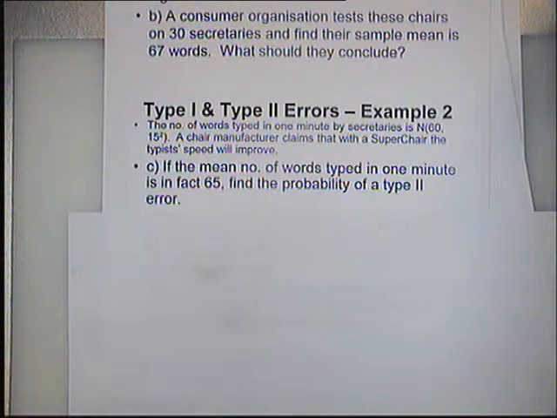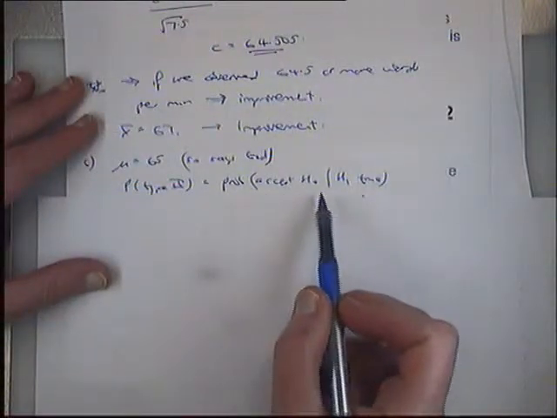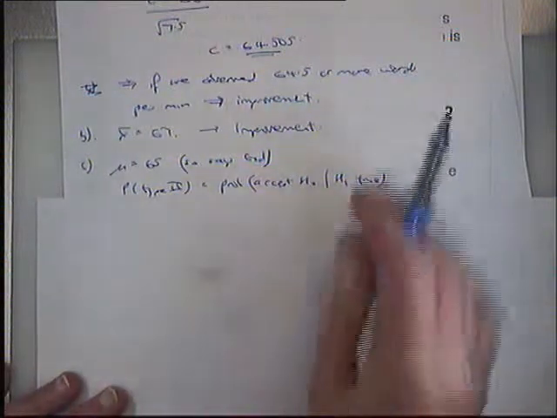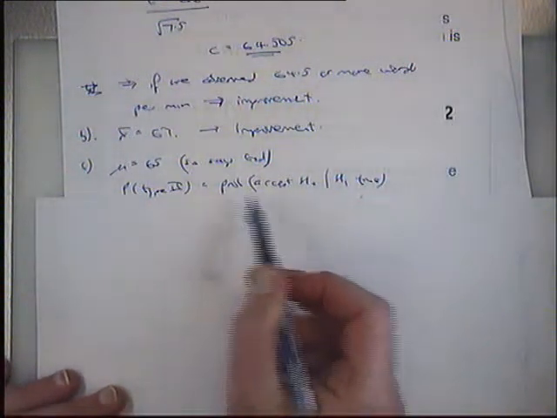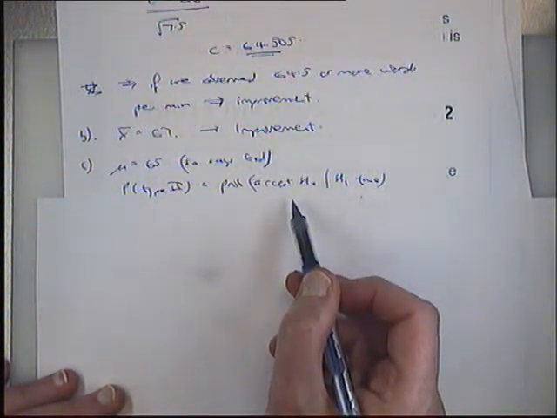Well, what is a type 2 error? Type 2 error is when you accept H0 when it is not true. So what I've got here is accepting H0 when H1 is true. Correct. From what we have done so far, look at what's on the screen at the moment. When have we said we would accept H0? When it's below 64.5.